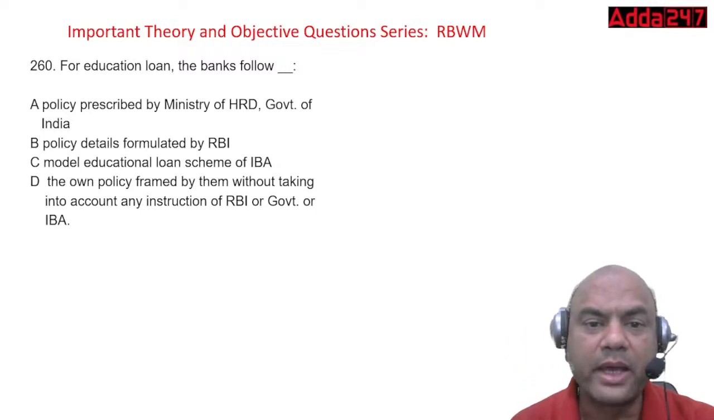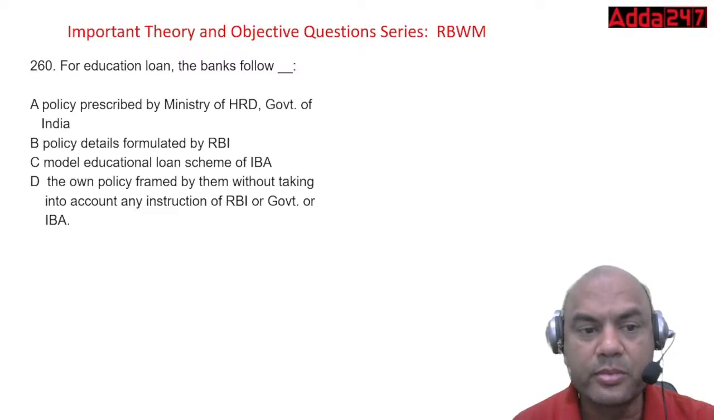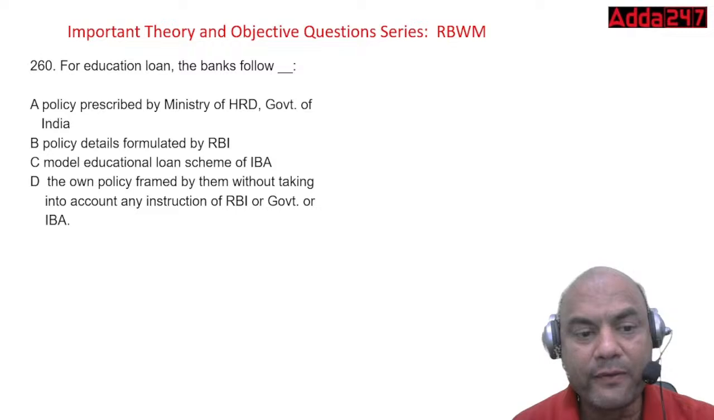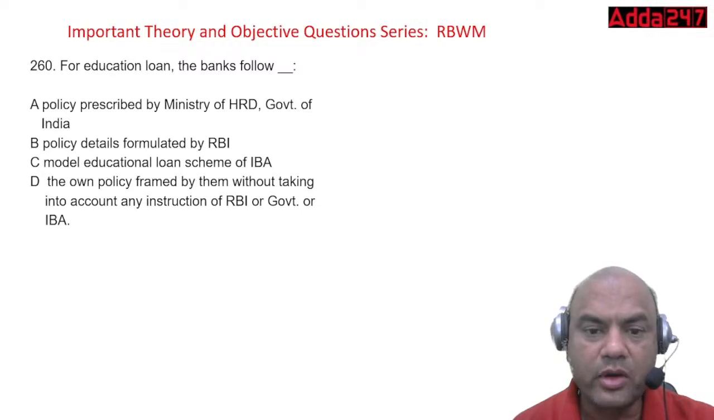For education loan, banks follow dash. Policy prescribed by Ministry of HRD, Government of India. Policy details formulated by RBI. Model education loan scheme of IBA. The own policy framed by them without taking into account any instruction from RBI or Government of India or IBA.